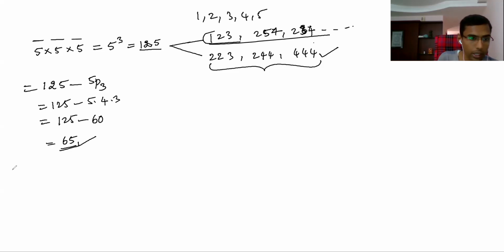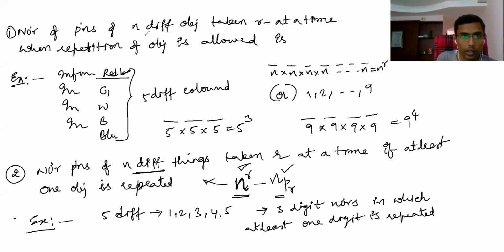Okay, so the first point I told you: the number of permutations of n different objects taken r at a time when repetition of objects is allowed is n to the power of r.